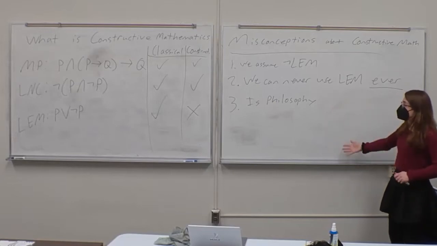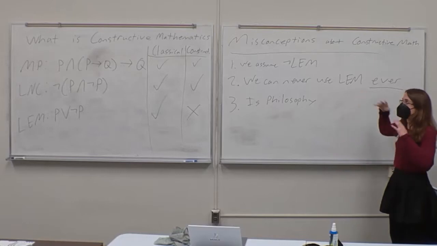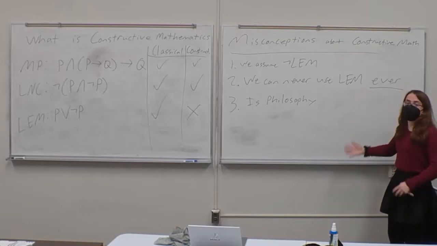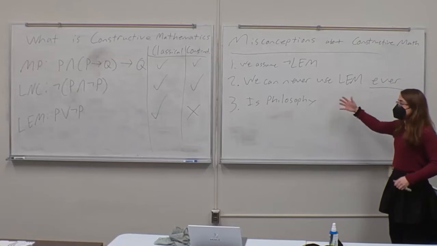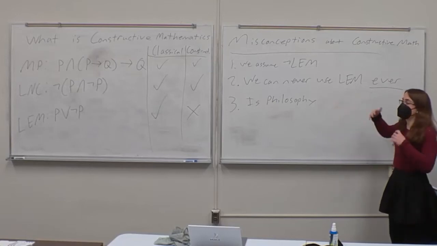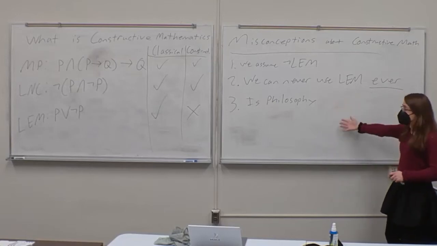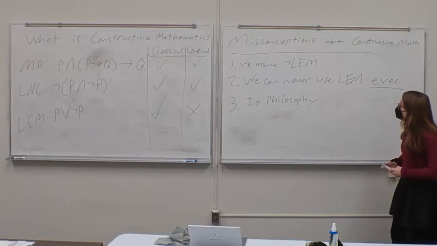There are people who do constructive mathematics now with no regard or claim to thinking that classical mathematics is unfounded or not valid just because it uses the law of excluded middle. This is just another area of math that people like to do in modern times.